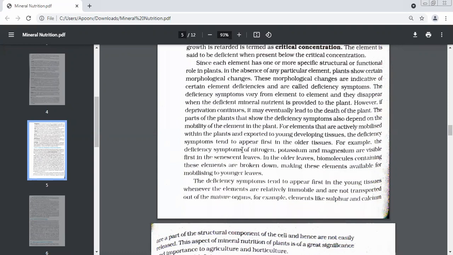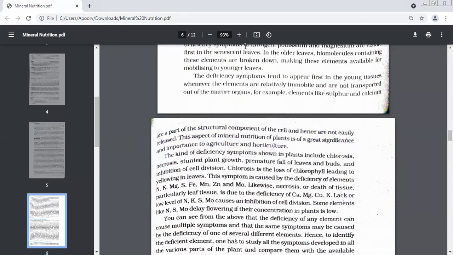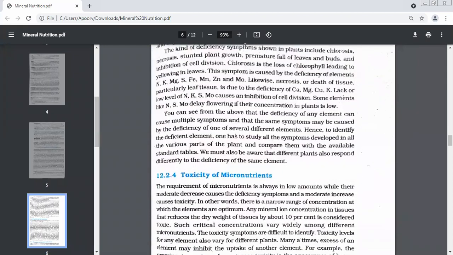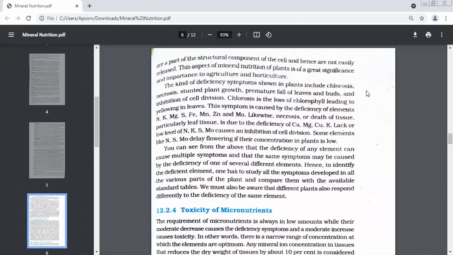Just now we discussed mobility of elements. Very good. Mobility of elements. Give me two examples of elements which are mobile. Nitrogen and potassium. So they are transported from which leaves to which leaves? Old leaves to young leaves. Good. Very good. Give me two examples of elements which are not mobile. Sulfur and calcium. Yes, sulfur and calcium.